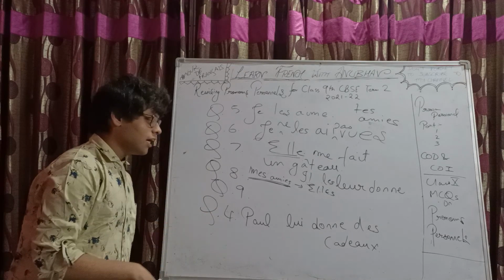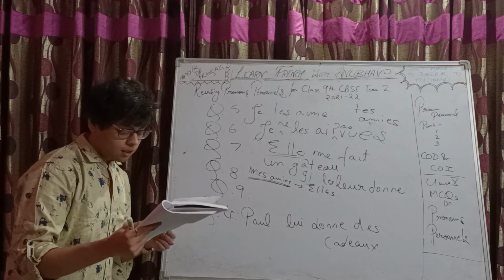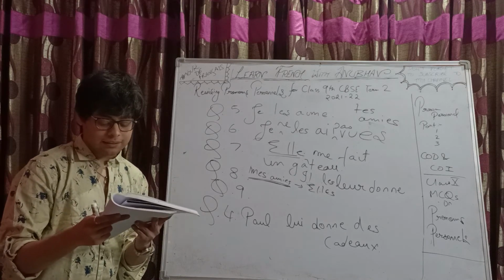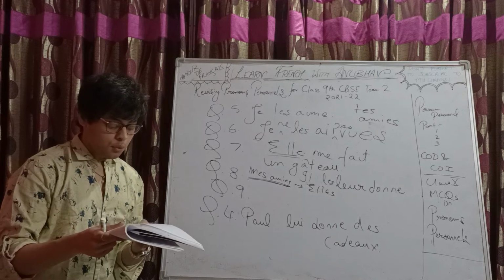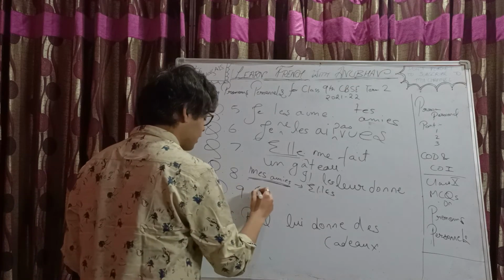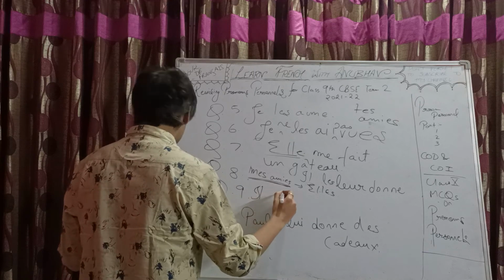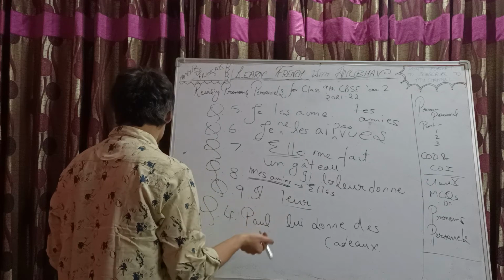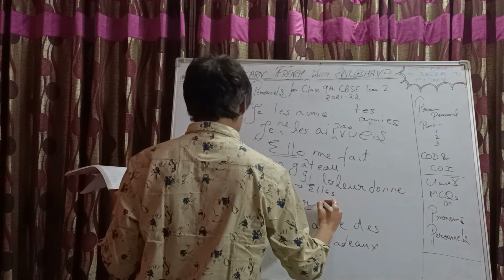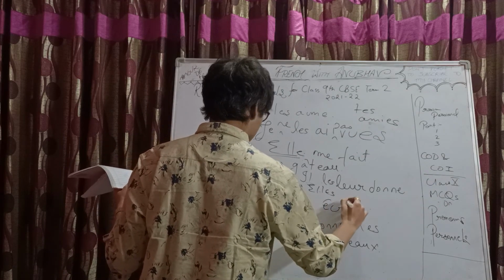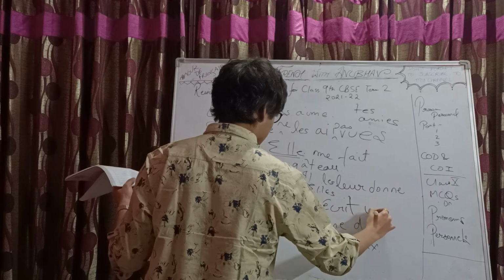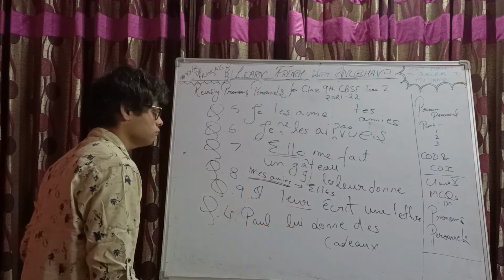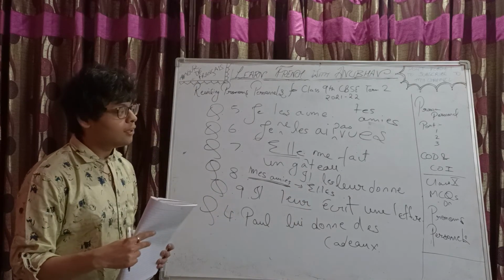Okay. Question number 9. I think it's the last one. Simple. Elle écrit une lettre à ses parents. So, fine. Again, indirect object. Elle à ses parents. Plural, indirect object. Right. Elle leur écrit une lettre. And I guess we can put a halt here.